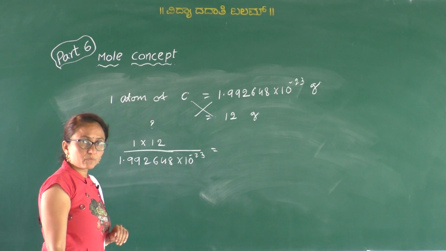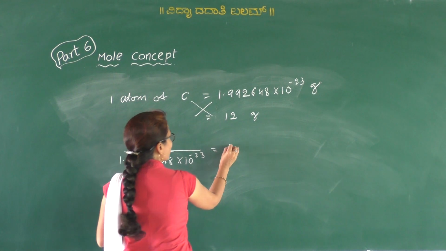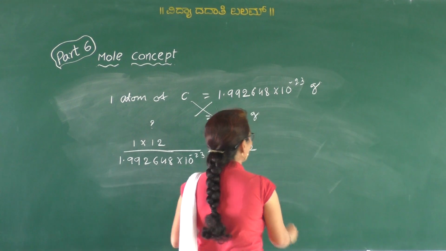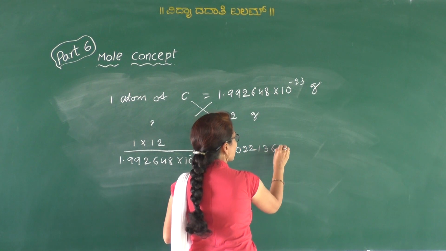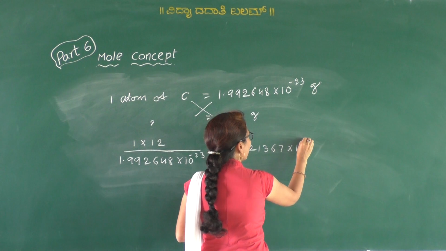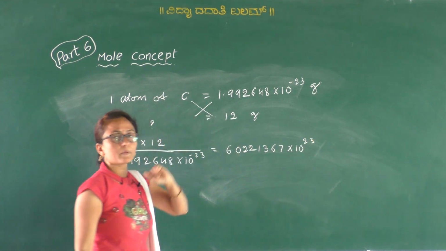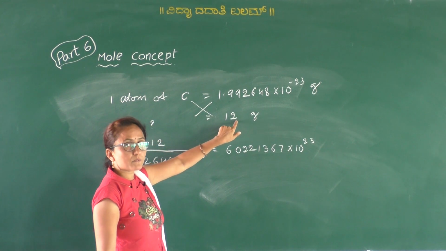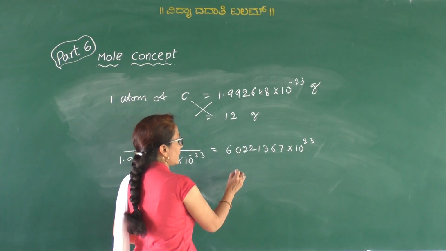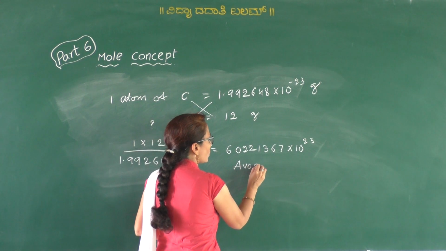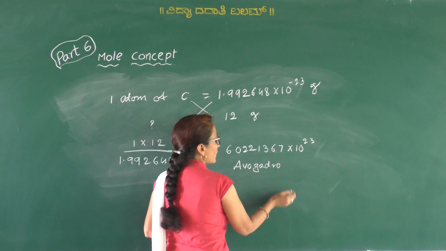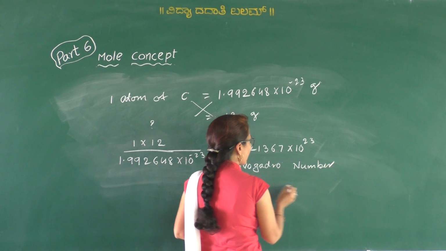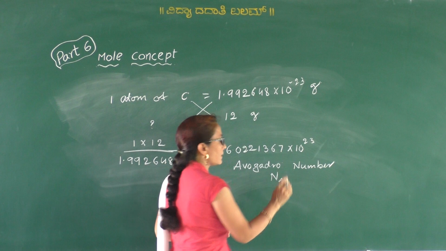Which on simplification gives 6.022 × 10^23. This is the number of carbon atoms present in exactly 12 grams of carbon, and this number is called the Avogadro number or Avogadro constant, and it is represented by the symbol Na.